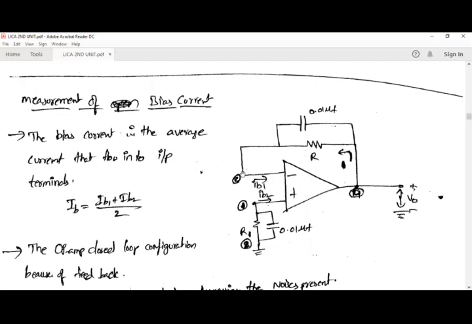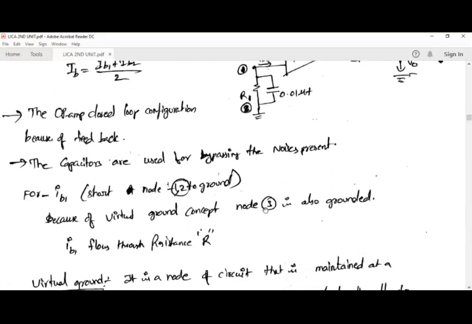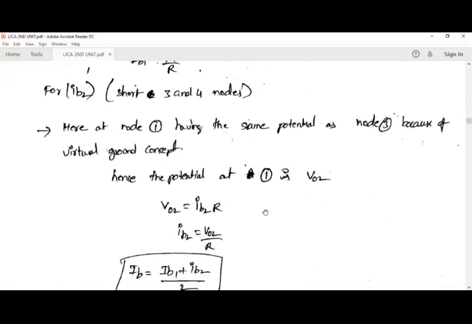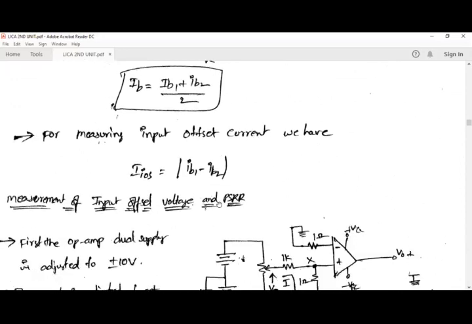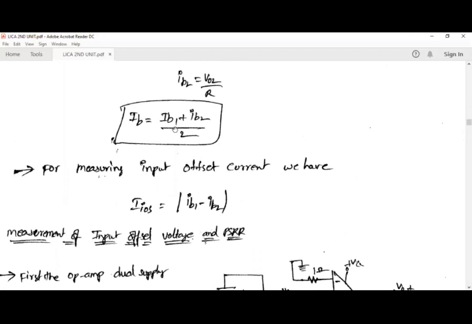After that we make terminals 3 and 4 grounded, and measure the output voltage with the help of the multimeter. That voltage we consider as V02, and with V02 divided by the resistance R, we calculate IB2. If you know the values of IB1 and IB2, then we get the bias current IB. So IB is equal to IB1 plus IB2 divided by 2. This is how we obtain the bias current.